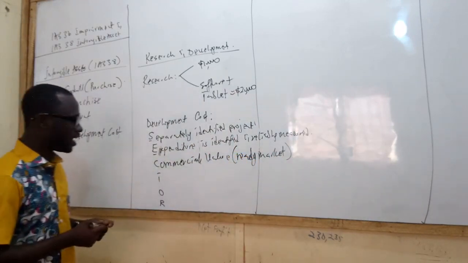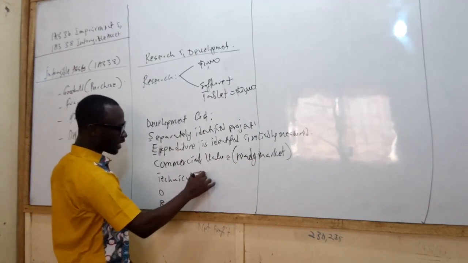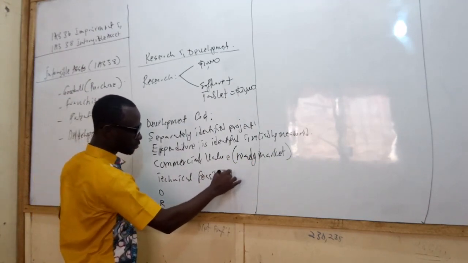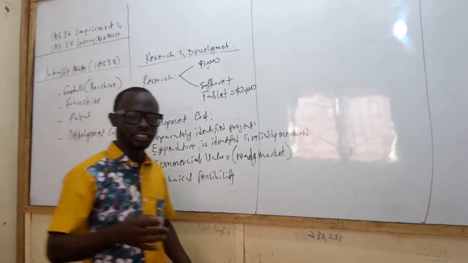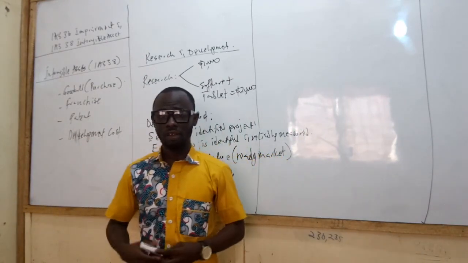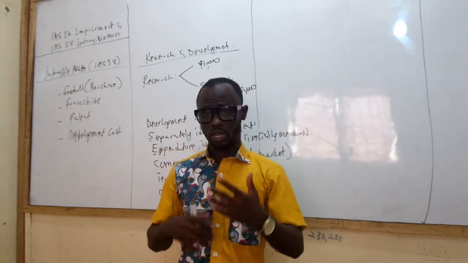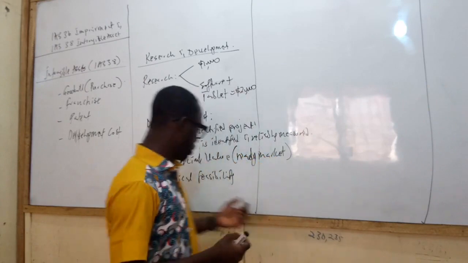Then the T here is technical feasibility. Technical feasibility. So is the project technically feasible? Is it something that we can do? Is it something that we have expertise in? Is it something that, if we look at it, is achievable, is doable? Yes, we need to look at that.